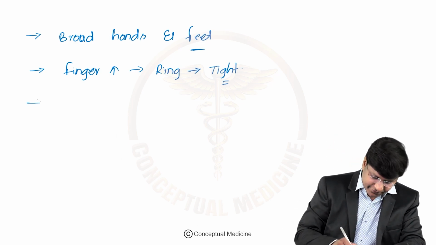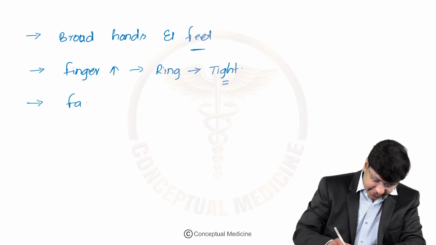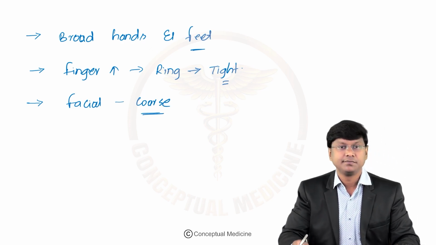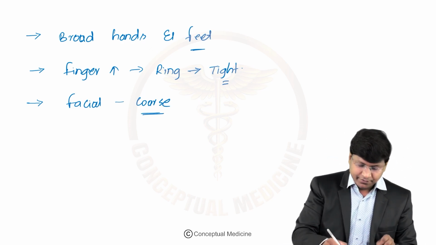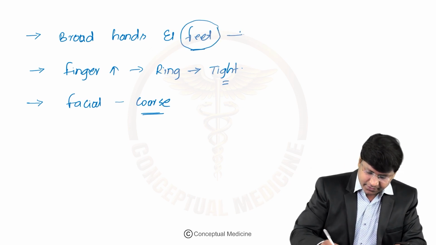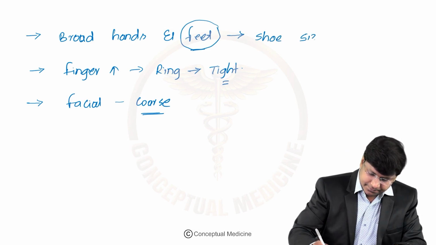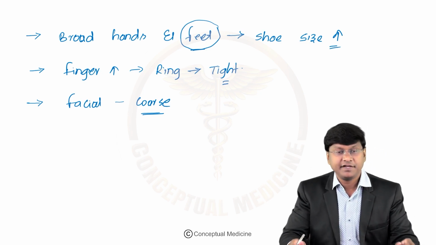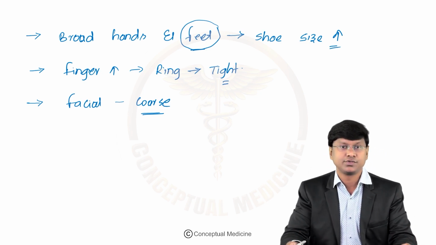They have coarse facial features. Even the breadth of the feet is increasing, so what will happen to the shoe size? The breadth of the feet is increased, so the shoe size is also increased.